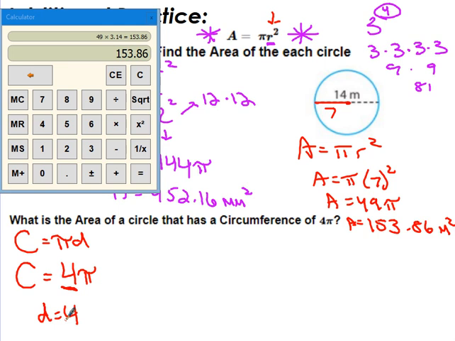Now that I know what the diameter is, I can figure out what my radius is. If the diameter is 4, my radius is 2, because it's always half of that. So then now that means I can plug that in to my formula for area, which is pi times my radius squared.